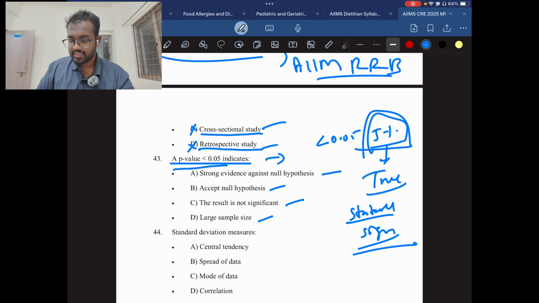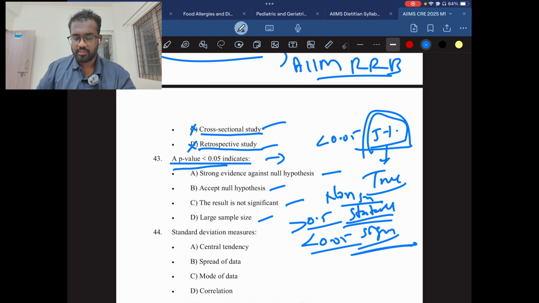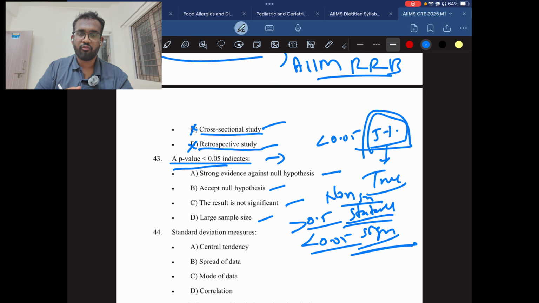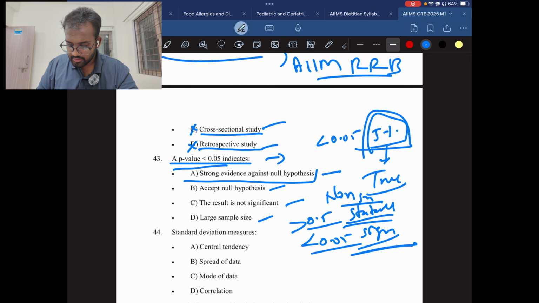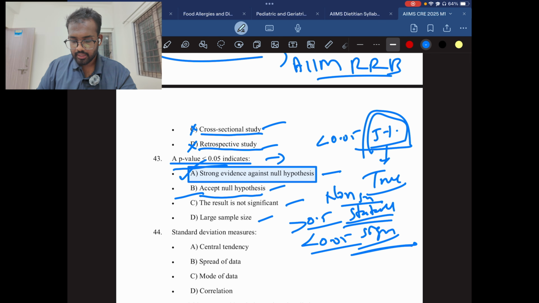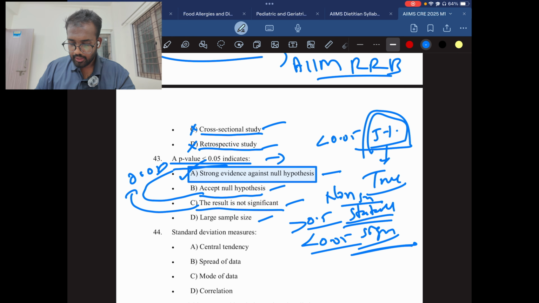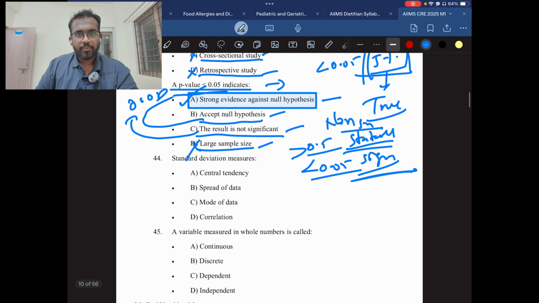If they ask the option here statistically significant, then it will be less than 0.05. If the number is greater than 0.05, it is not statistically significant. Then we accept the null hypothesis. Here there is strong evidence against the null hypothesis because the value is 0.05. So the answer will be A, strong evidence against the null hypothesis. Okay. You accept the hypothesis when the p-value is greater than 0.05. And the result is not significant, it is the same for greater than 0.05. Large sample size is not the answer. So the answer will be A. Okay, I hope you're getting the point.